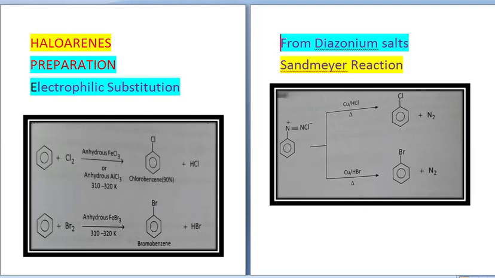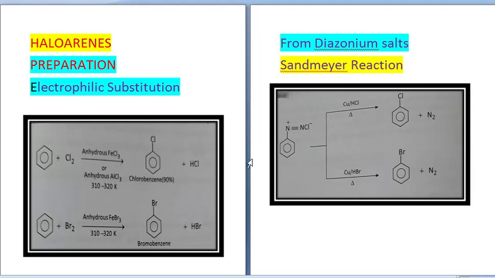First method of preparation is through electrophilic substitution. Benzene C6H6 reacts with chlorine or bromine to give chlorobenzene or bromobenzene in presence of Lewis acid catalyst like FeCl3 or anhydrous aluminum chloride. Reaction with iodine is reversible in nature and requires oxidizing agent like HNO3 or HIO4. We discussed this at the time of haloalkanes. Fluoro compounds are not prepared by this method because fluorine is highly reactive.